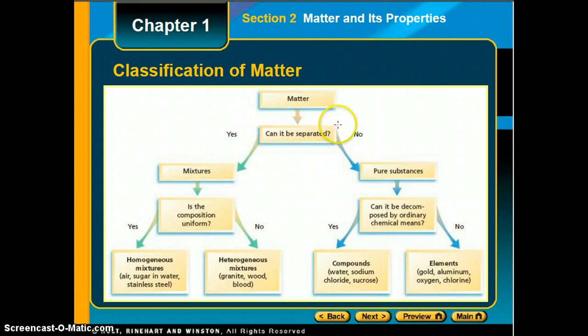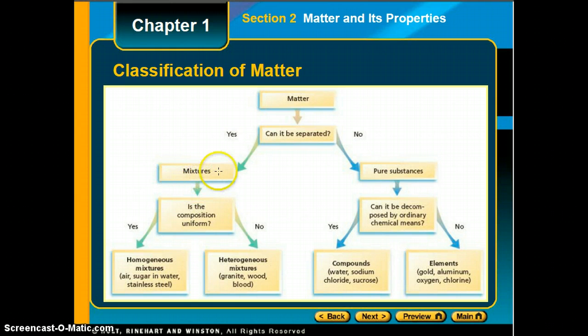Now back to our question of, can matter be separated physically? If it can be separated physically, then we have a mixture. Mixtures are things like cake mixes, sand, brass, sugar water, granite, anything that has multiple substances that are retaining their own properties, and that's very important. In pure substances, we can have multiple substances, but they don't maintain their own properties. Mixtures have multiple substances that do maintain their own properties.